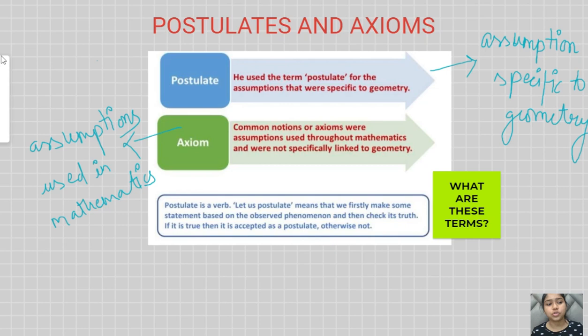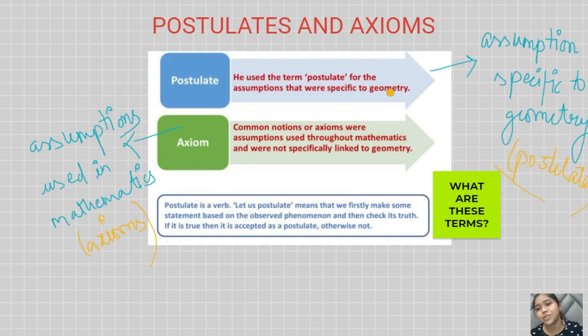There are many axioms. Euclid has given many axioms, but in your class 9th you just have to study a few axioms, and that will be given in my next slide, what those axioms are, and I can explain them to you with the help of certain pictures.